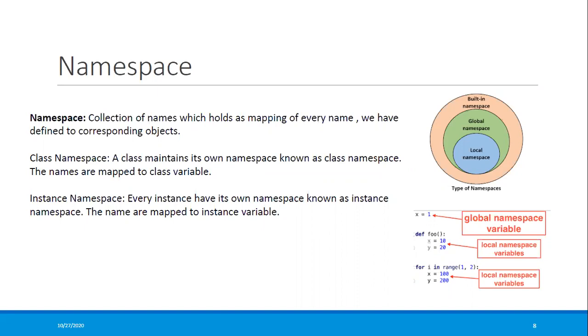So it will keep the mapping of that one, so there will be no conflict. For example, here you can see it's a global namespace variable. So it will keep a name and key-value pair as global, and the values. And these are the local. So this will be the local namespace.